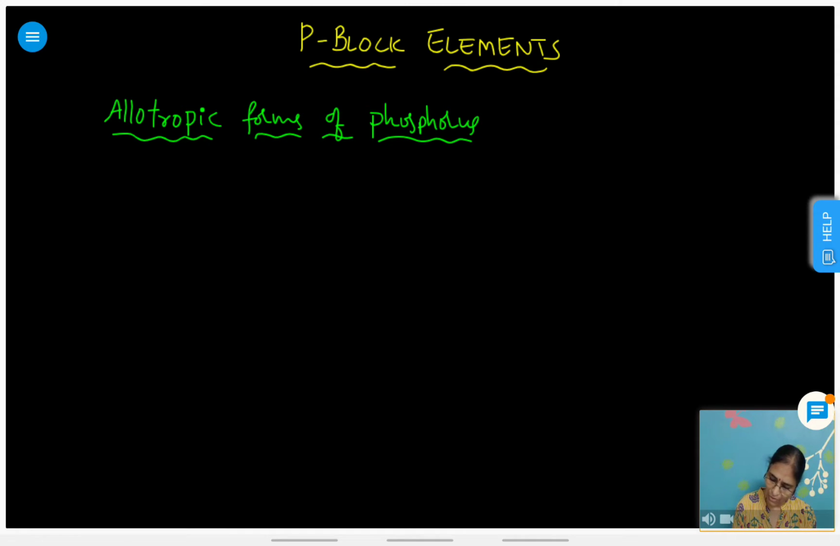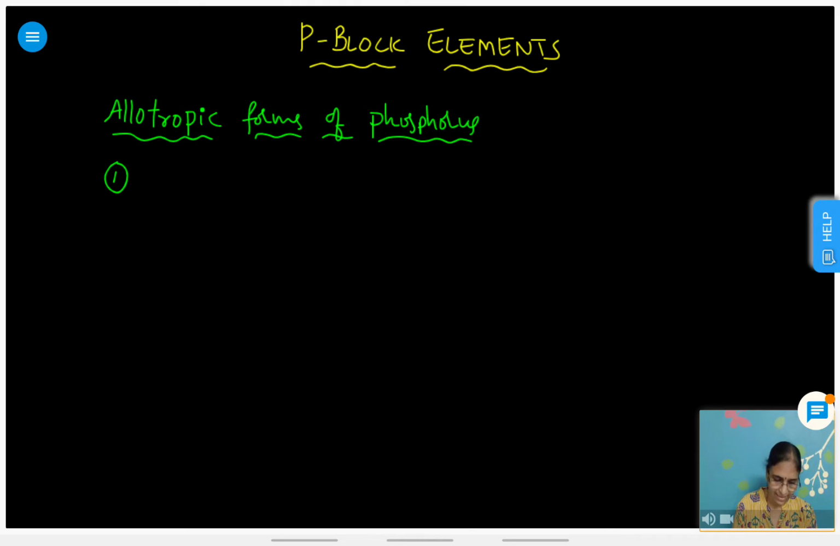So different allotropic forms are there. Let me start with this. There are different forms of phosphorus. Study package is more than enough. Strictly you can follow NCERT and study package. Not even a single word extra than the study package or NCERT is required. Strictly 100%, 110% you can depend on NCERT and study package for inorganic chemistry. No need to go for any extra information.